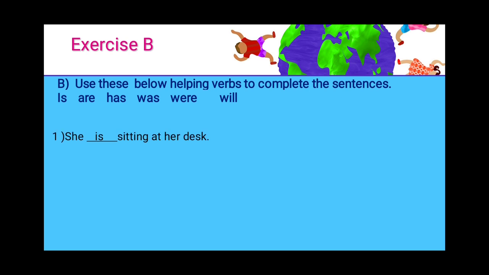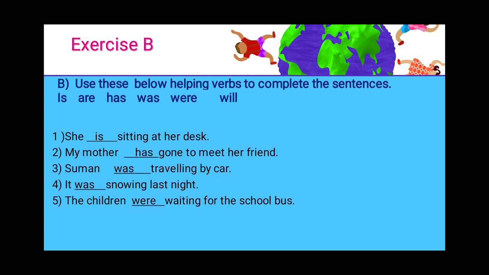So the first is, she dash sitting at her desk. The helping verb here is "is". She is sitting at her desk. The second one is, my mother dash gone to meet her friends. My mother has gone to meet her friends. Suman dash traveling by car. What should be the helping verb used here? Suman was traveling by car.